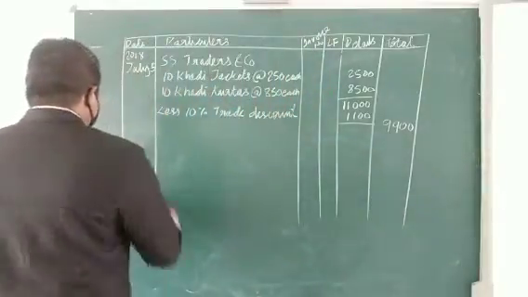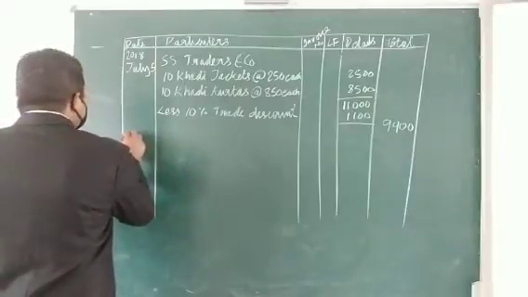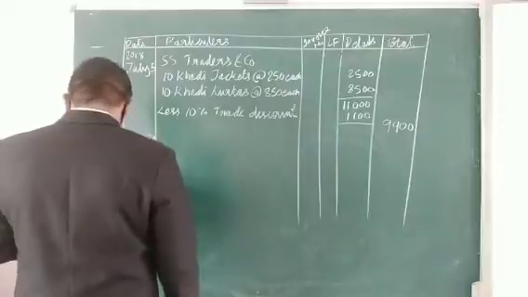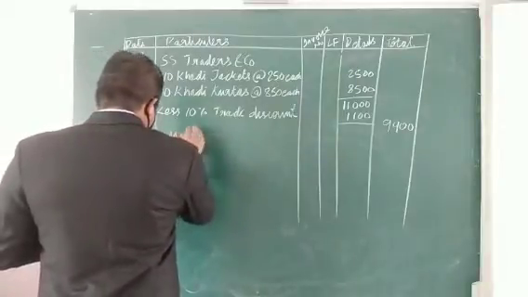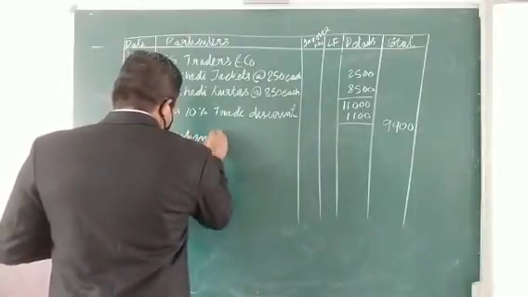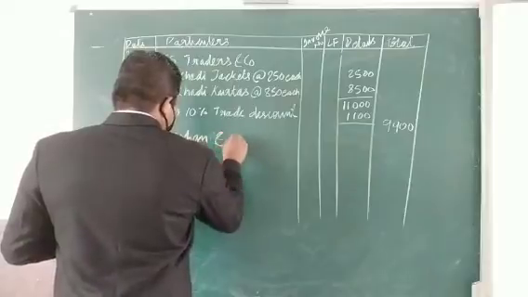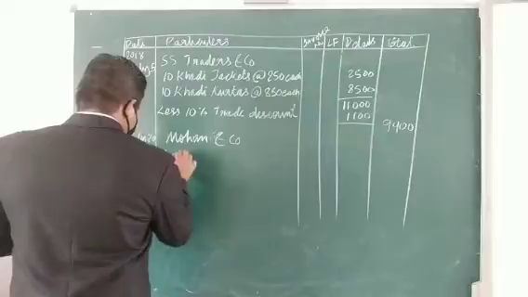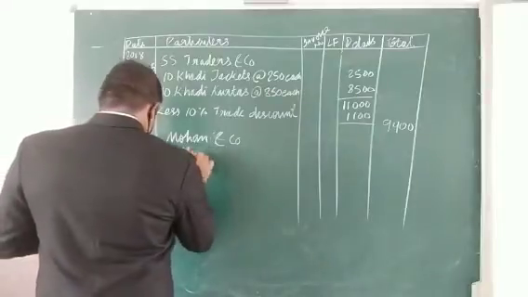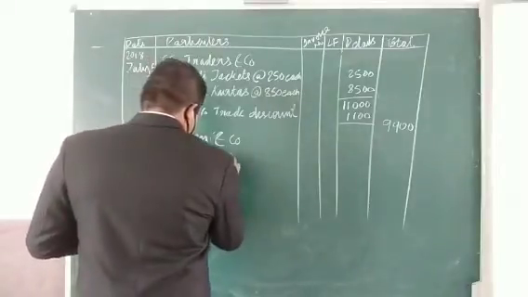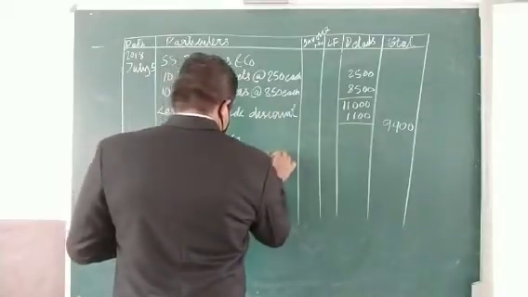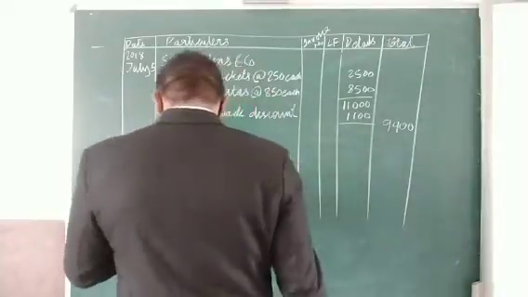So let us write the next date, July 20, Mohan and Company, 5 cotton sarees at the rate of 2,200.